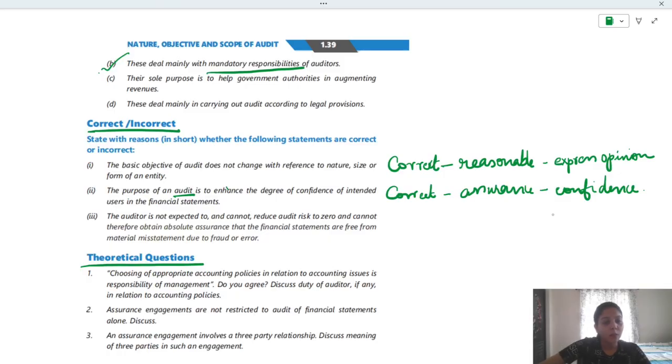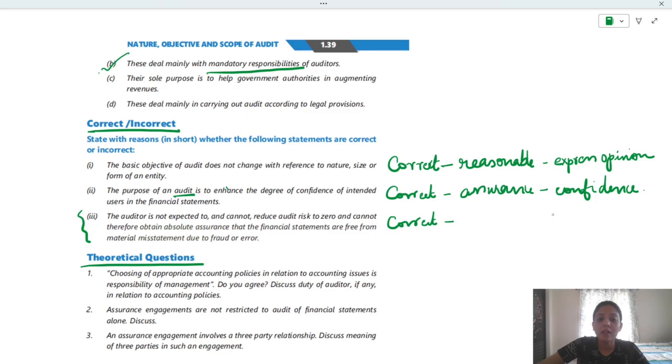Now, what is the third question? The auditor is not expected to and cannot reduce audit risk to zero and cannot therefore obtain absolute assurance that financial statements are free from material misstatement due to fraud or error. This statement is also correct. Do you remember in the inherent limitations of audit, we have just written 3 sentences.